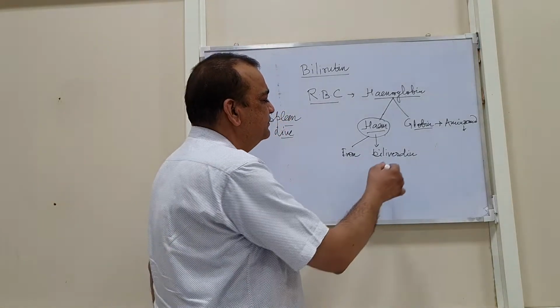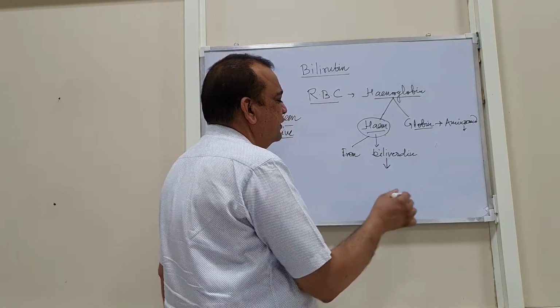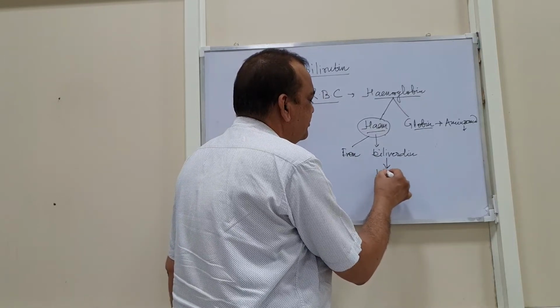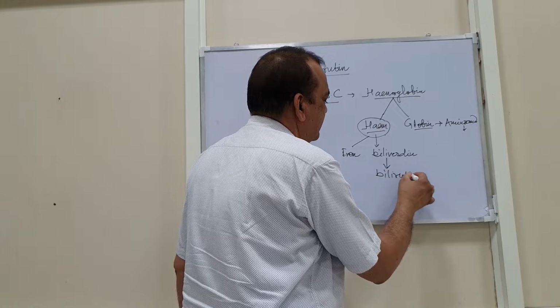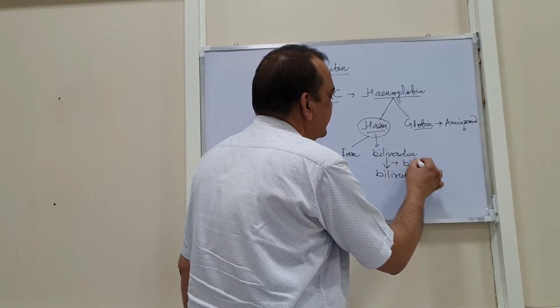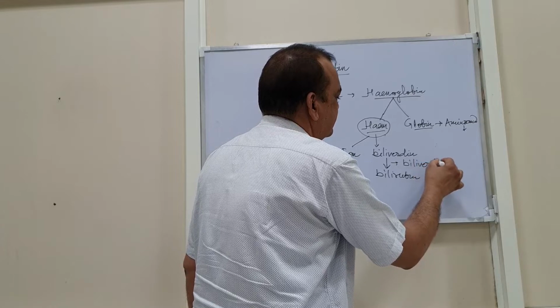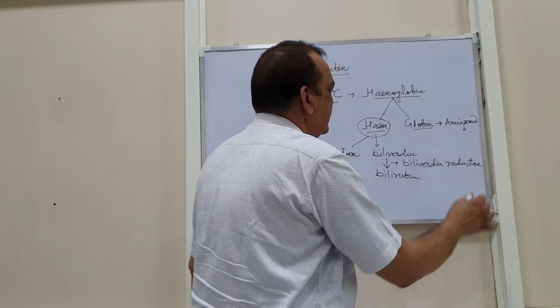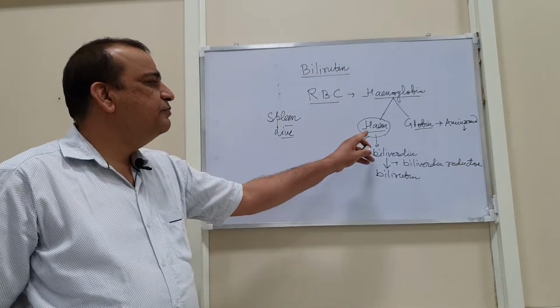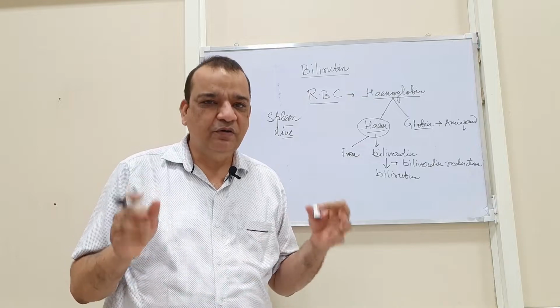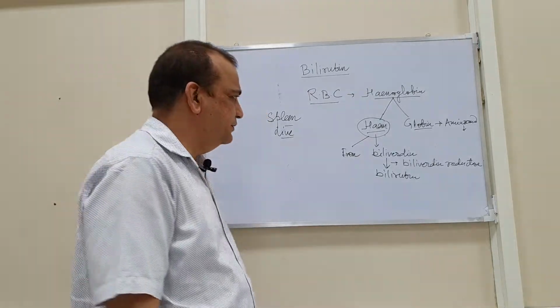The biliverdin is then converted into bilirubin by the action of biliverdin reductase. So this heme contributes almost 80 to 85% of the bilirubin production.